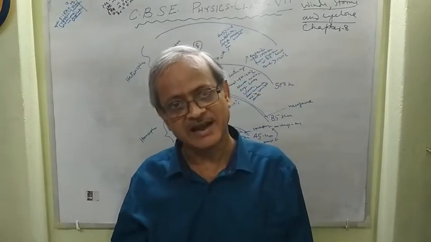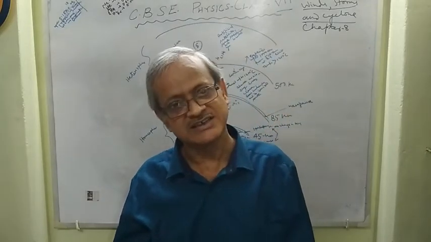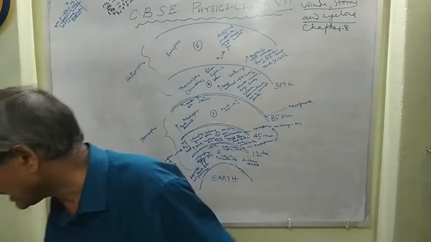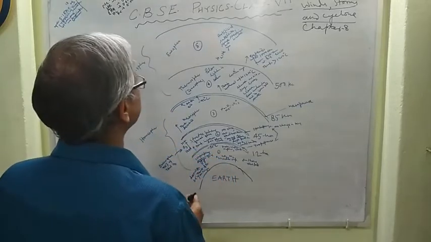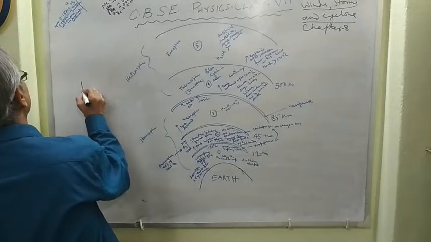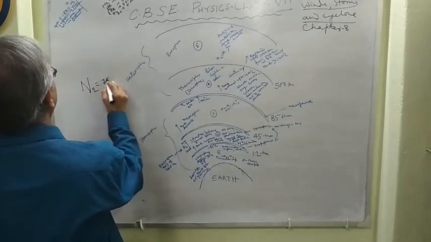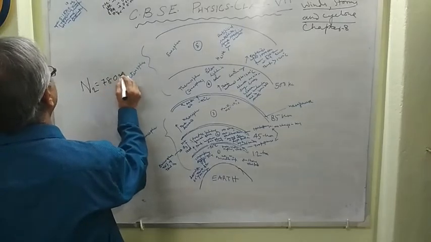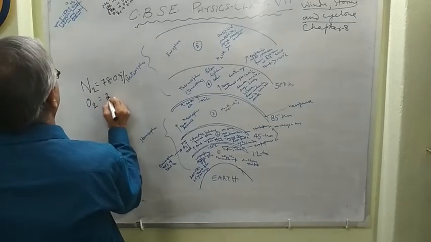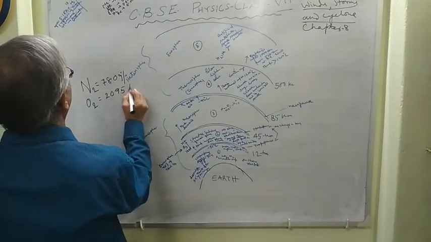The composition of dry air in accordance with its volume: nitrogen, N2, equals 78.09%, right? Oxygen equals 20.95%, right?